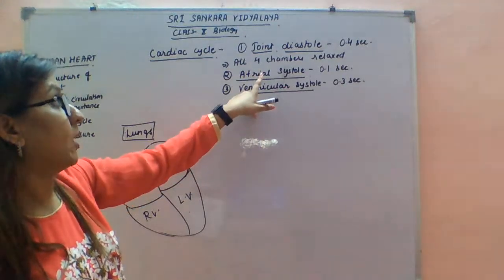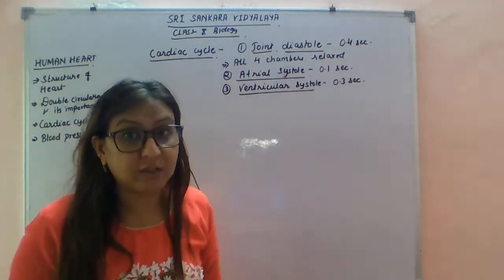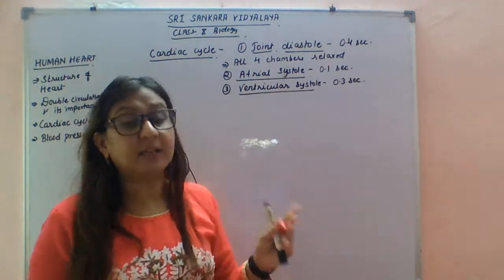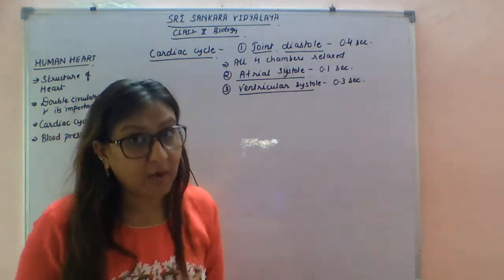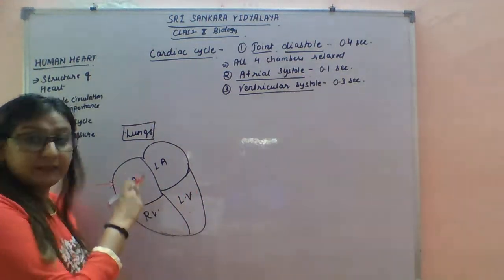Now we will study atrial systole. Systole means contraction, and atrial refers to the atria. In this stage the atria contract.